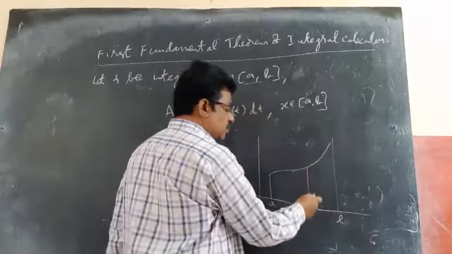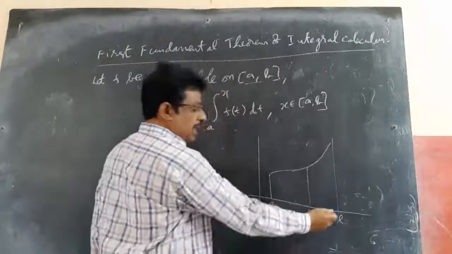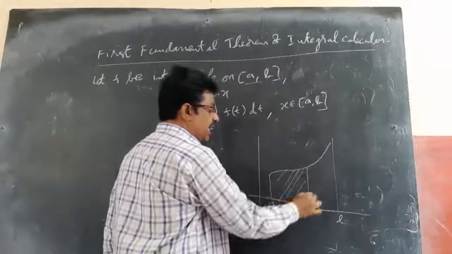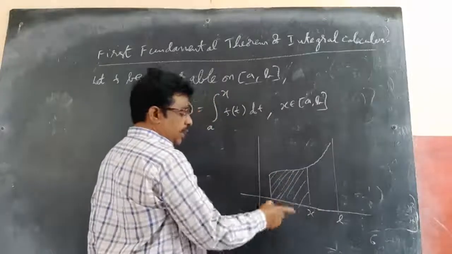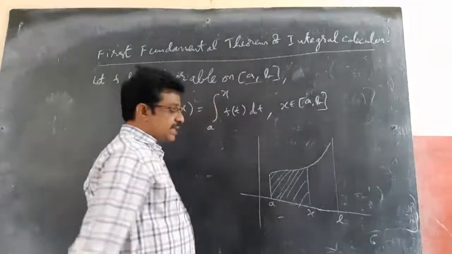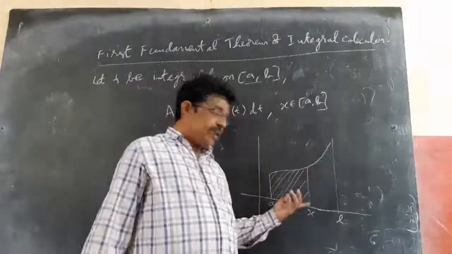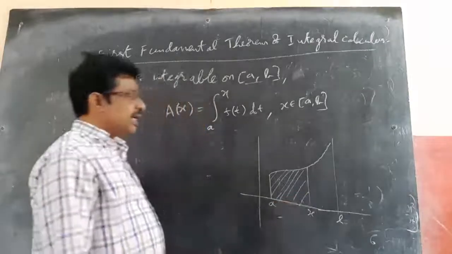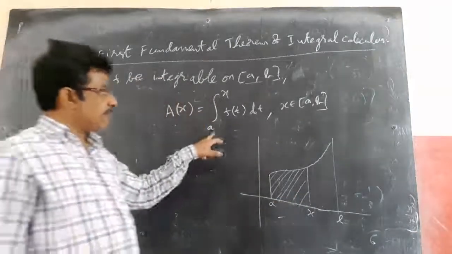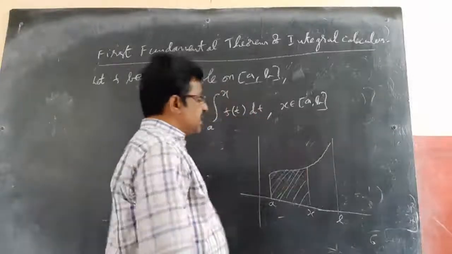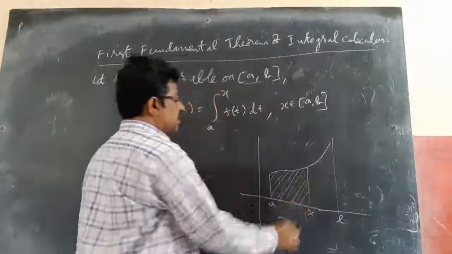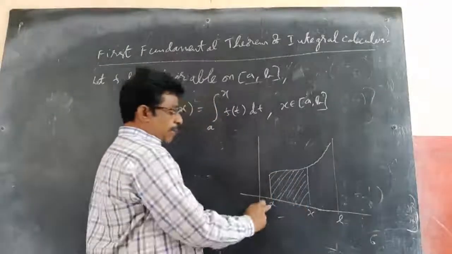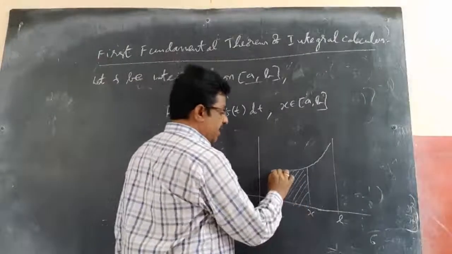If x is only somewhere before b, then you will get the area up to that point. So the area under the curve between the limits a to x, made by this curve with the positive x-axis, is called the integral from a to x of f(t) dt.